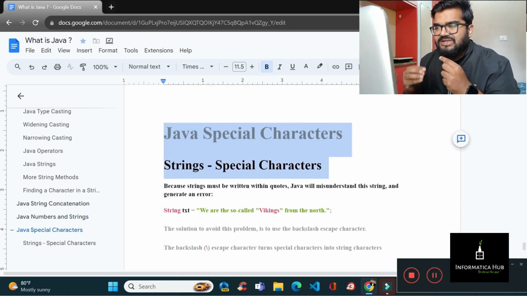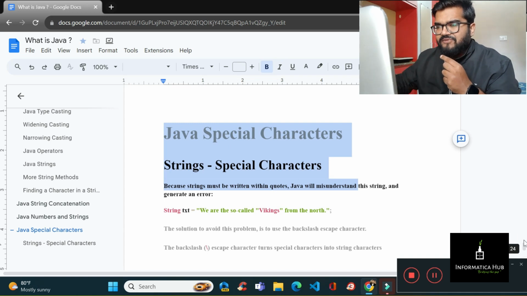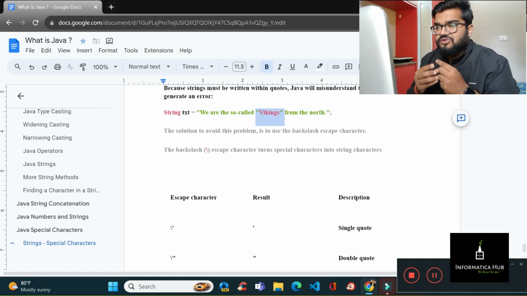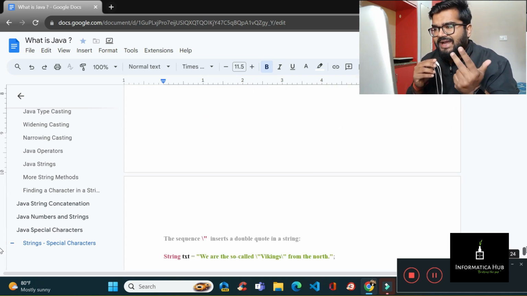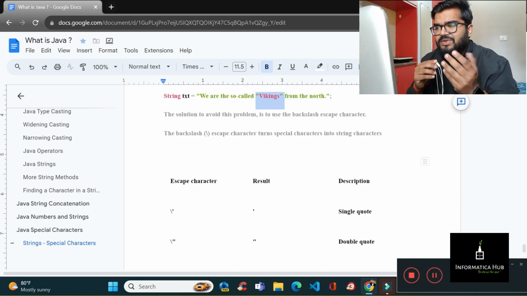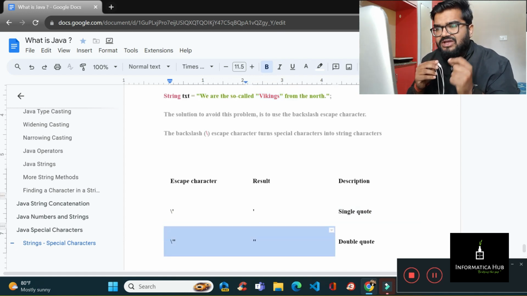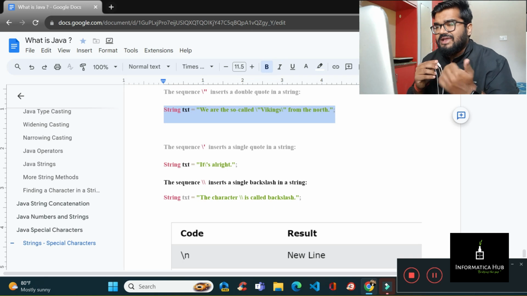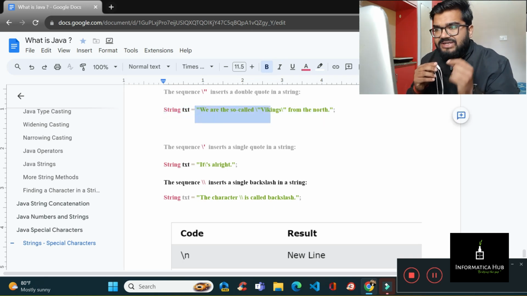Now Java special characters, there are also special characters. Suppose if you want to use double quotes in between a particular string, it might be confusing for Java, since double quotes are already used here. So in order to get rid of the confusion, you can use double quotes like this, and a single quote you can use in this way. Once you go that way, definitely you will be able to use a double quote in the particular string operation. Like string text, we are so called vikings from the north, you can see that here double quotes have been written this way.